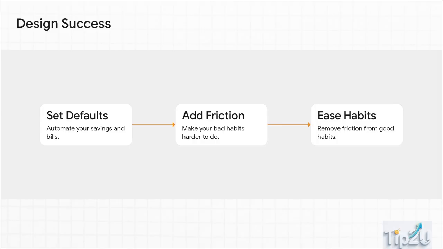Step 2. Add friction to bad habits. If you want less screen time, move those distracting apps off your home screen or bury them in deep folders. Make mindless scrolling physically harder to access. And step 3, remove friction from your good habits. Want to eat healthier? Put the fresh fruit right out on the counter where it's highly visible and hide the junk food in opaque containers on the very top shelf of the pantry. Make the positive actions effortless to initiate.